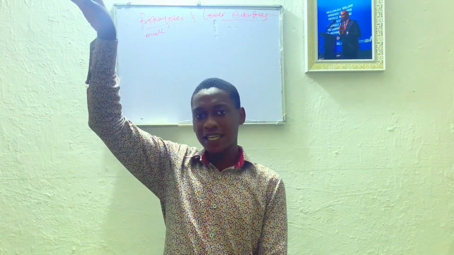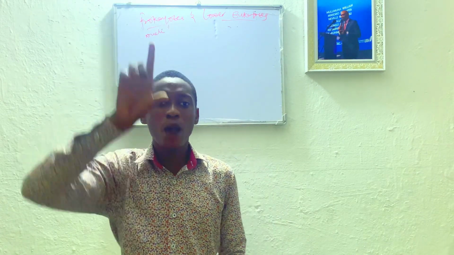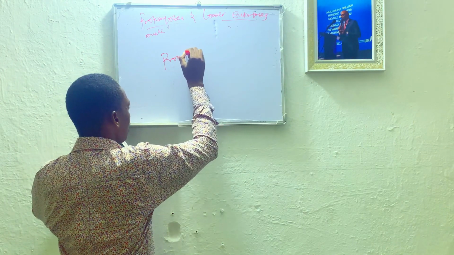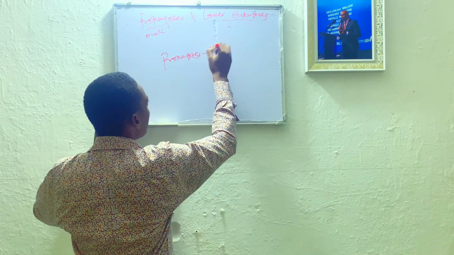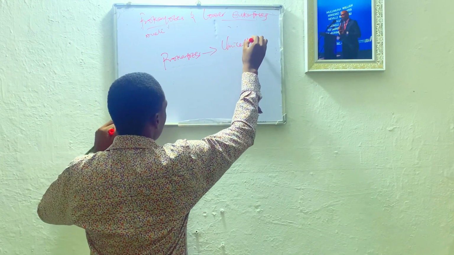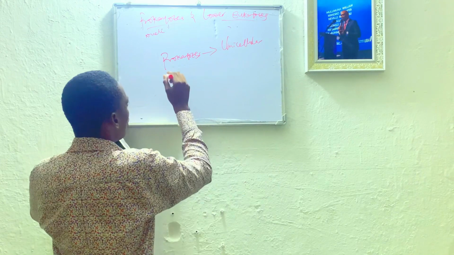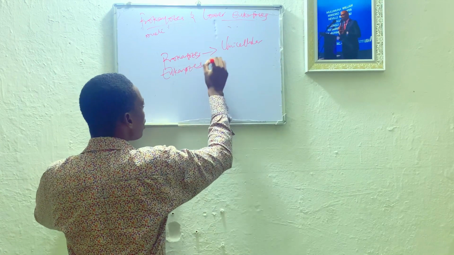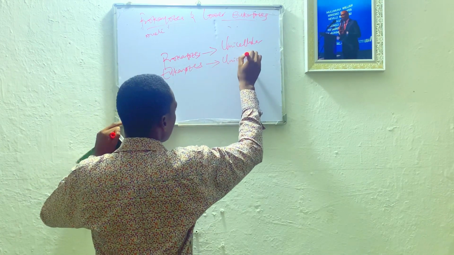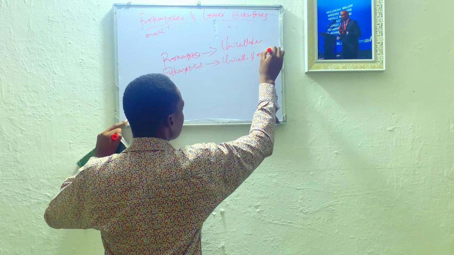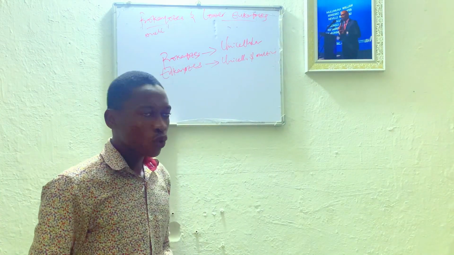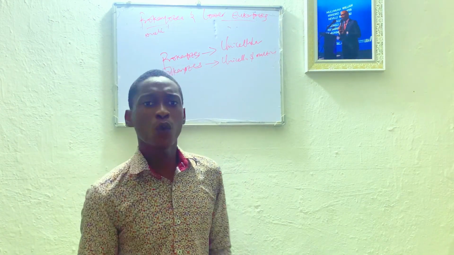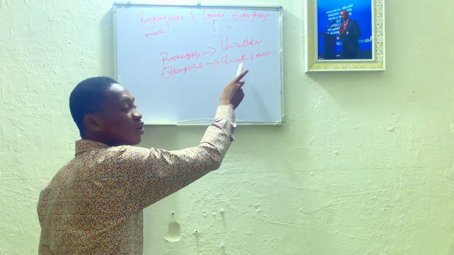Apart from what I said earlier, distinguishing prokaryotes from eukaryotes, I want to add that prokaryotes, prokaryotic organisms, are usually unicellular, one-celled organisms. Eukaryotes can be unicellular, and can also be multicellular. Are we together now? So prokaryotes are usually unicellular, one-celled organisms. But eukaryotes can be unicellular and can be what?